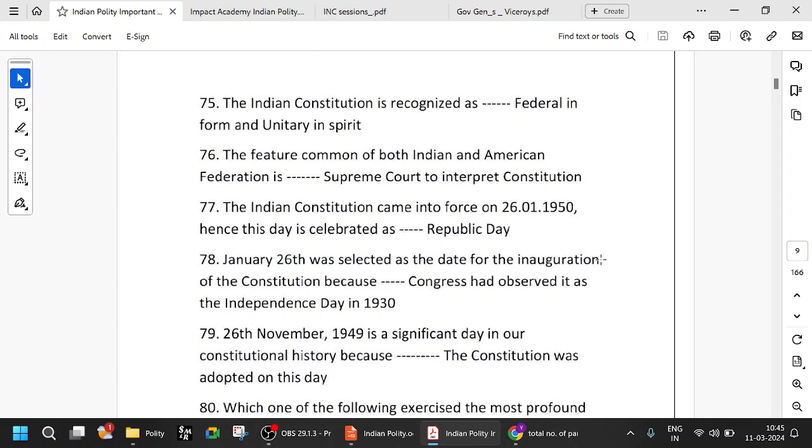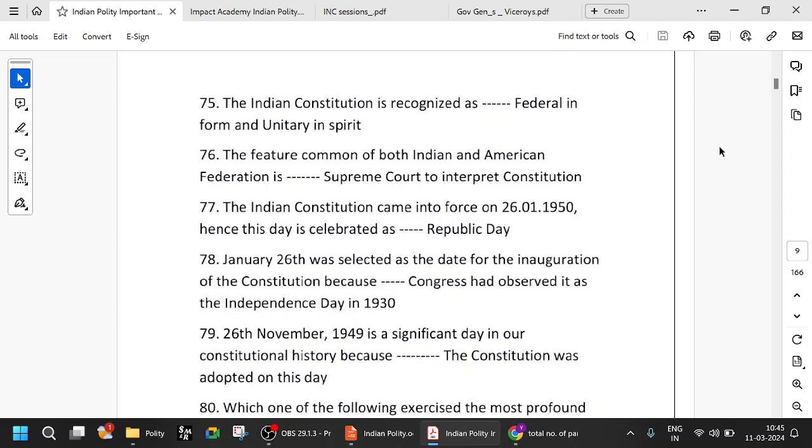The Indian Constitution is recognized as federal in form and unitary in spirit. We have the states, and states are autonomous in their own areas, especially police, law and order. If you look at the state list, there is a big list of 61 items on which the states exclusively have power. So they are federal in nature, but unitary in spirit because IAS officers are appointed by the center, governors are appointed by the center, and in the concurrent list the center has more powers.